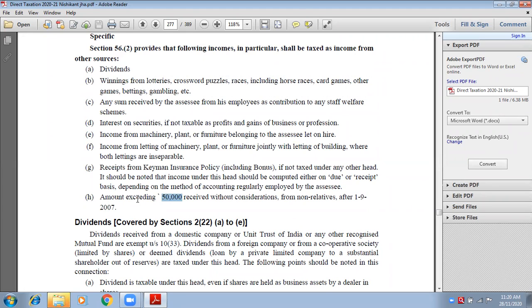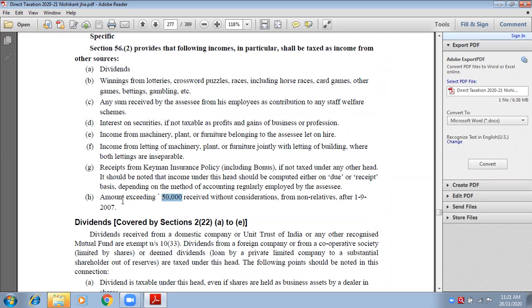Did you understand this much? Yes, ma'am. Suppose I am your close friend and I am giving you a gift of rupees 1 lakh. So the whole 1 lakh will be taxable, 100% will be taxable. Okay, if I'm your friend and I'm giving you a gift of rupees 20,000, nothing will be taxable because it is below the limit of 50,000. If it is below 50,000, it is okay. If it is above 50,000, the full amount will be taxable.